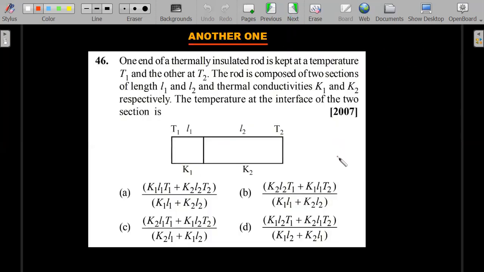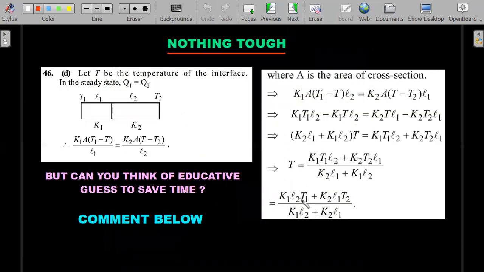So let's move forward. Another one in 2007. I think this is even more simpler. So he's given everything in parameters. So try this one out. More interested, if parameters are given, I think you should be smarter and sharper enough to save time, not do all this. Obviously for numericals you have to do, but for parameters, where you can substitute some boundary conditions and check the answer, right?